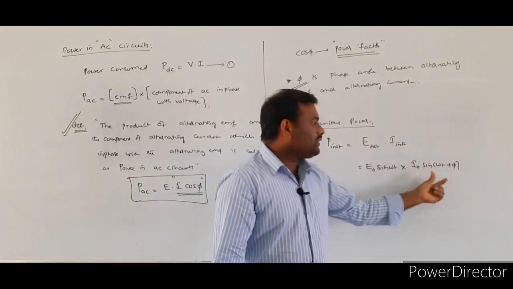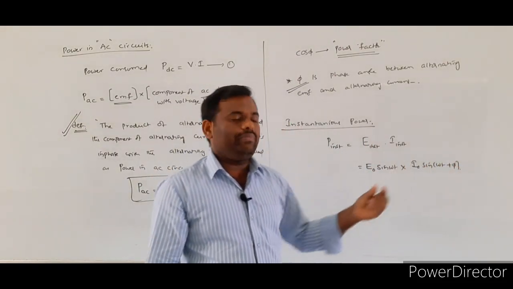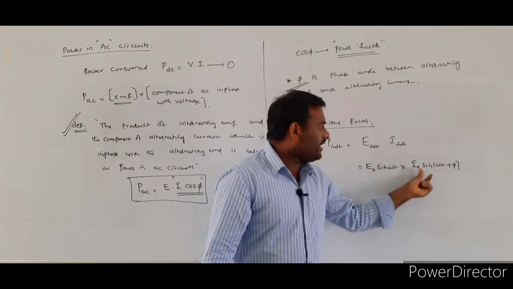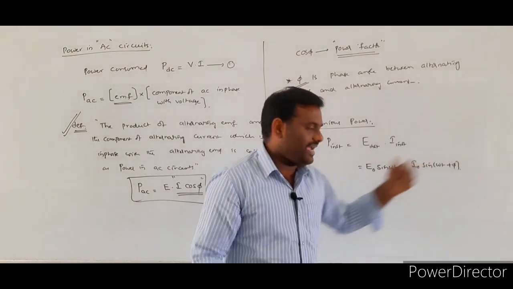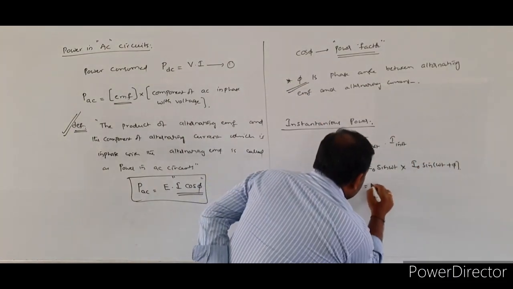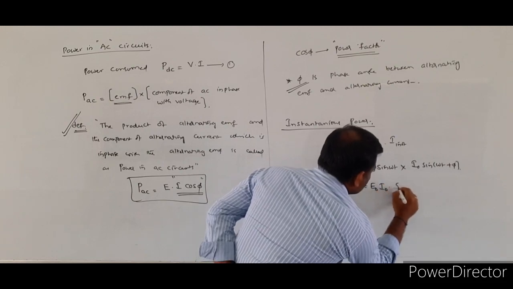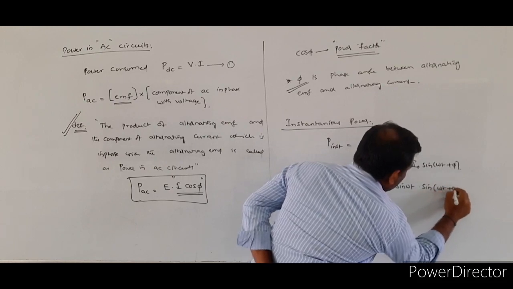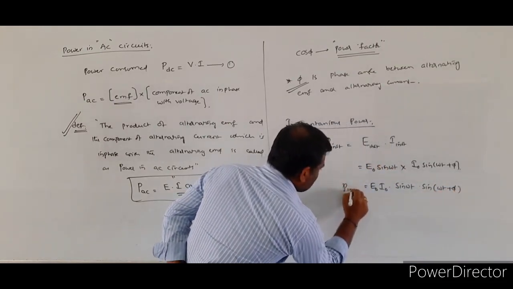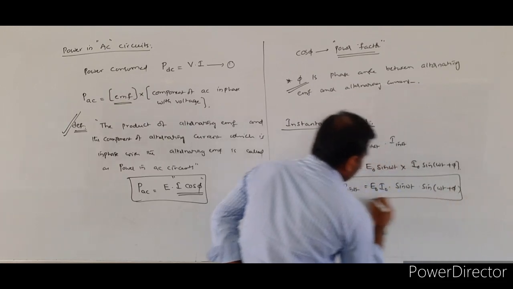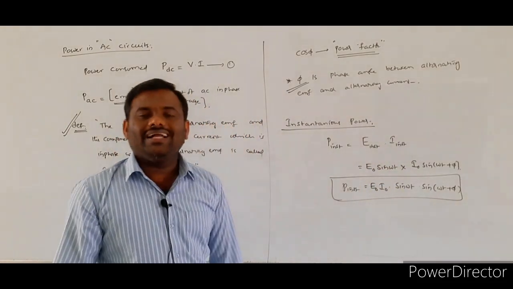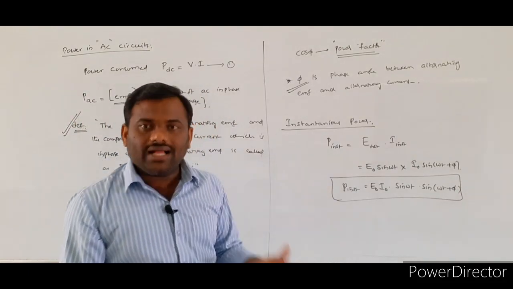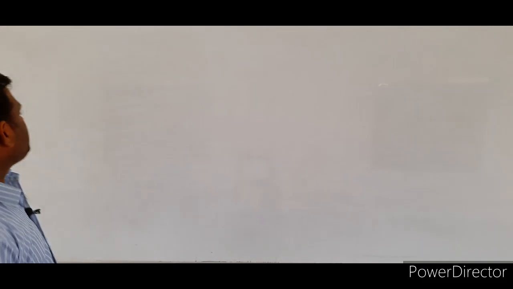That's why I took the phase angle between the EMF and the current as phi radian, so that I instantaneous can be written as I naught into sin of (omega t plus phi). Therefore I will simplify as E naught into I naught sin omega t into sin(omega t plus phi). So this equation will be giving the instantaneous power in the AC circuits. Average power.